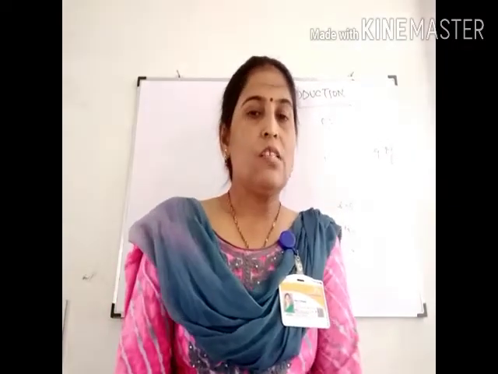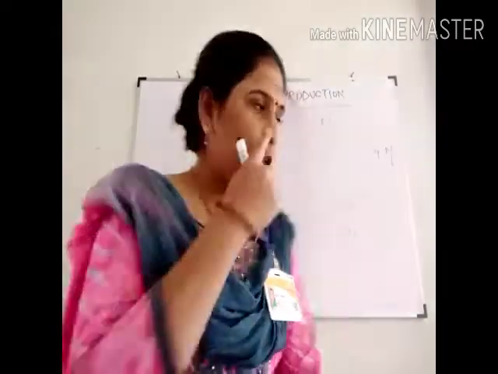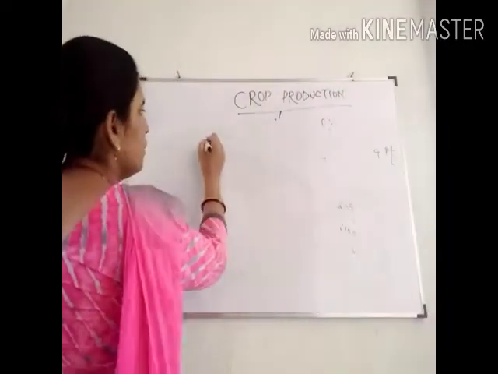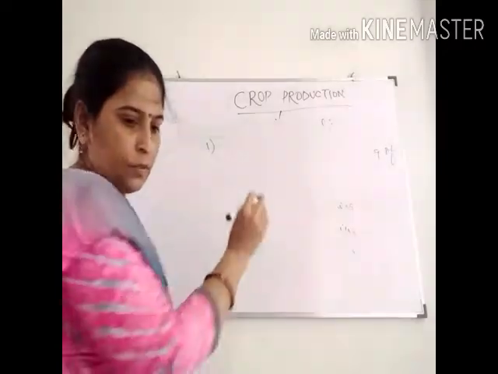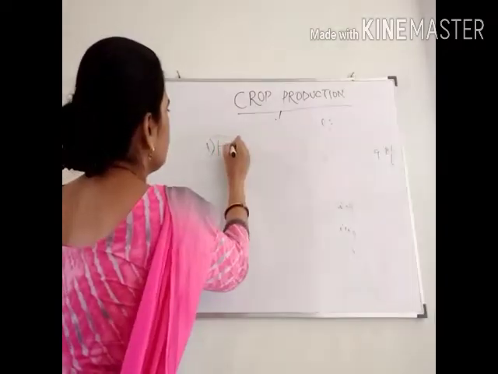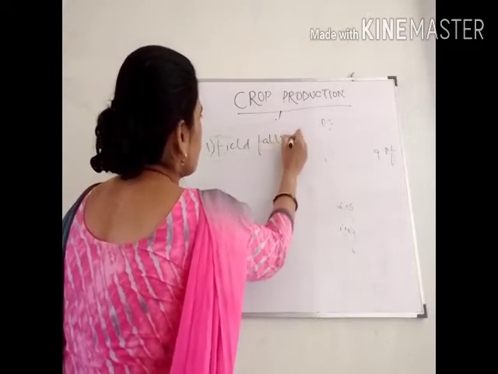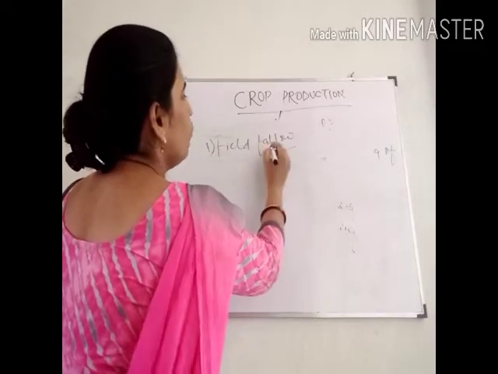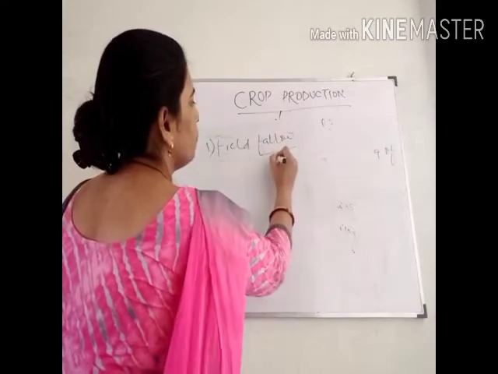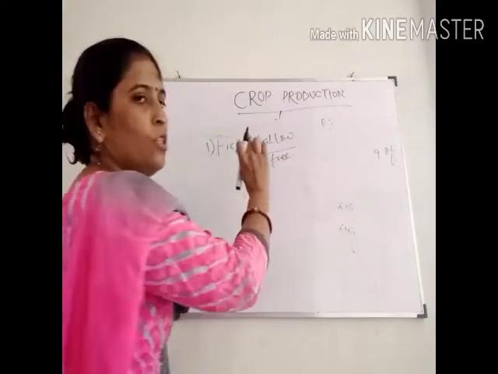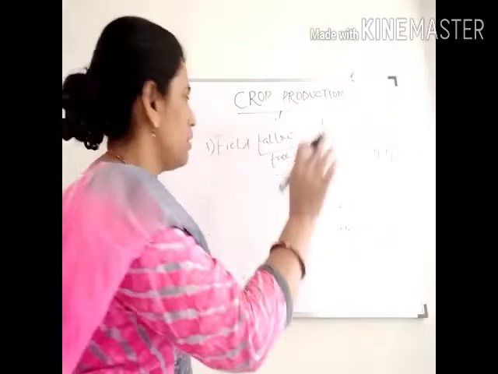Then next is your mixed cropping. So three methods. First we have seen natural field fallow. Fallow means free. We have to keep the field free for one or more seasons.